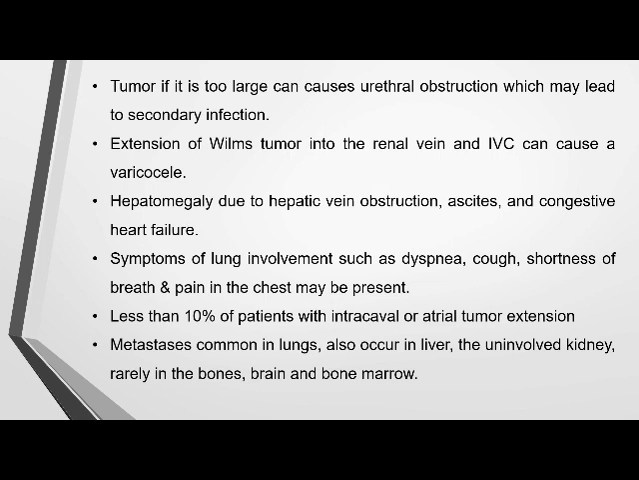Less than 10% of the children have intracaval or atrial tumor extension. The metastasis mainly occurs in the lungs and liver, and both kidneys may be involved. It will rarely affect the bone, brain and bone marrow.